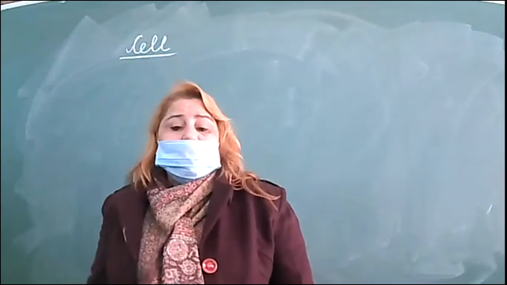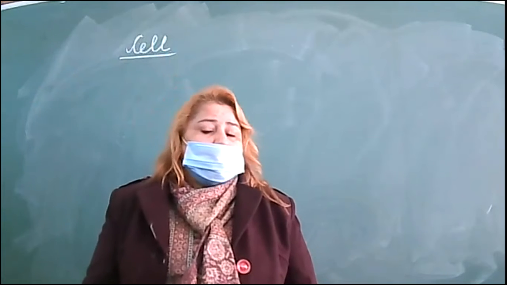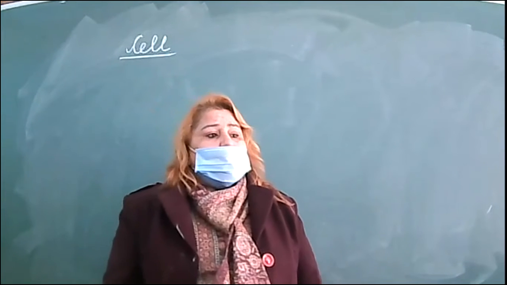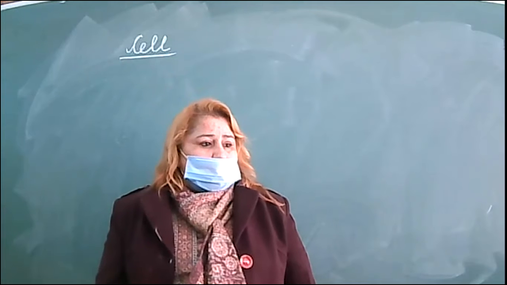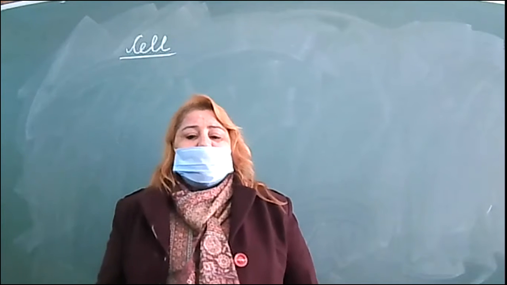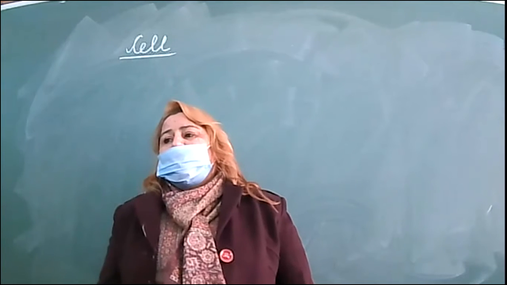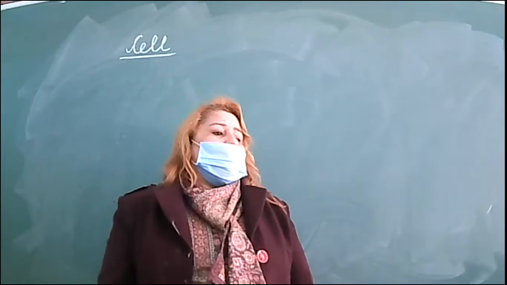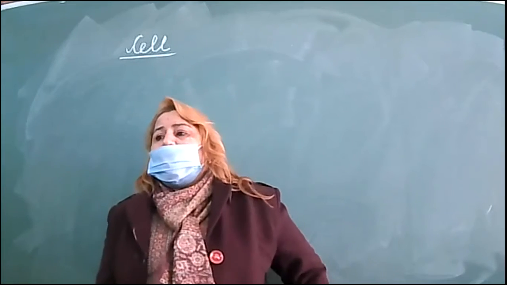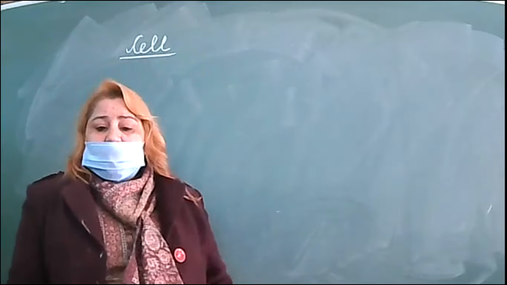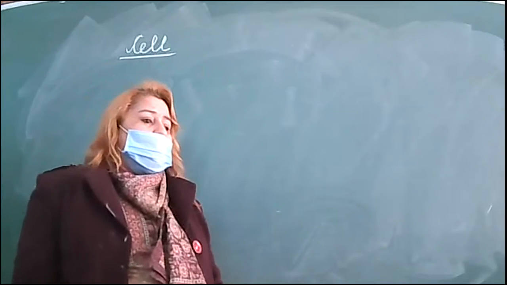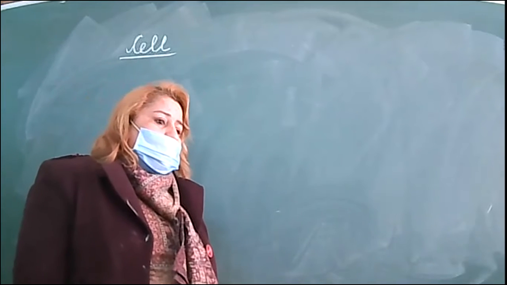What is a cell? The microscopic structural and functional unit of living organisms. That which is present in living organisms is called a cell. That is the microscopic structural and functional unit, present in plants and animals.